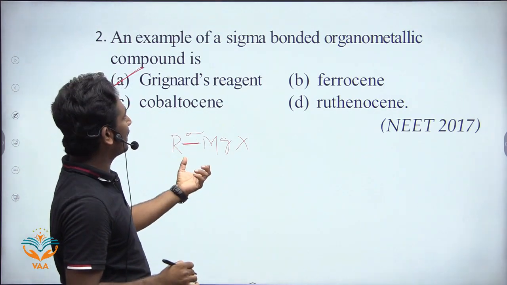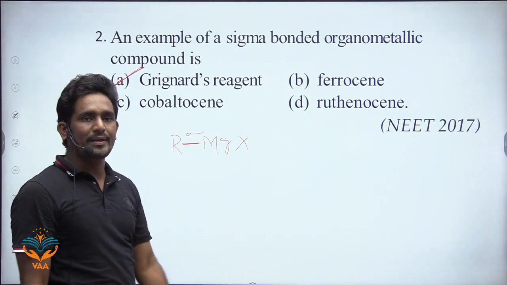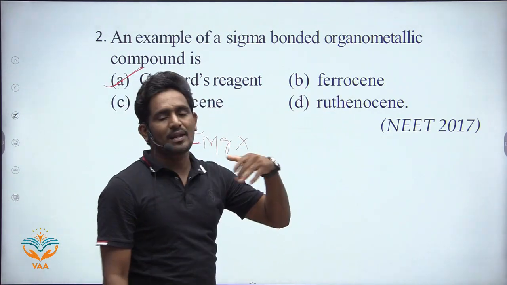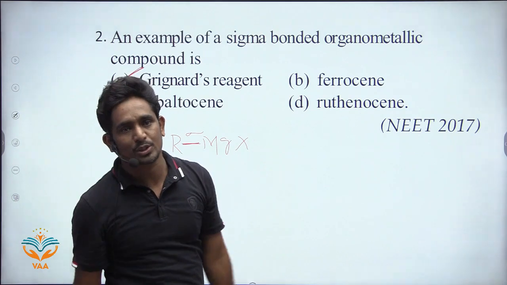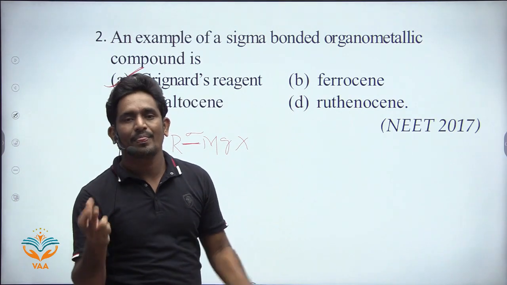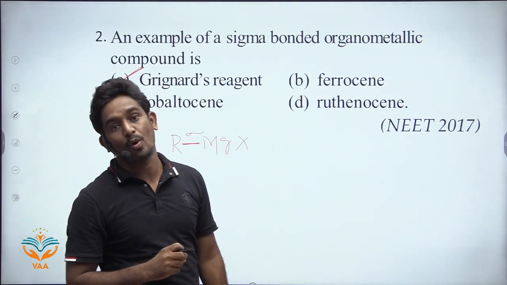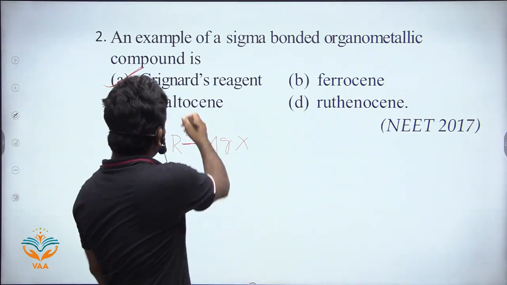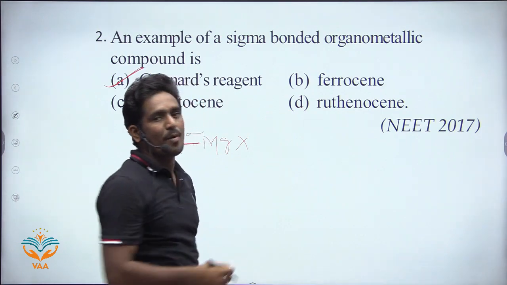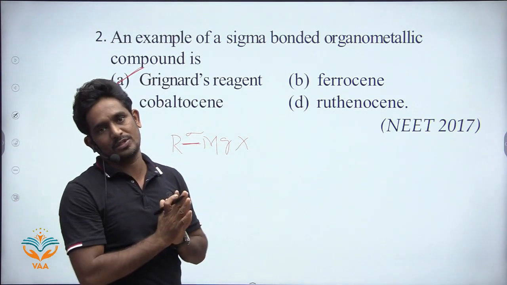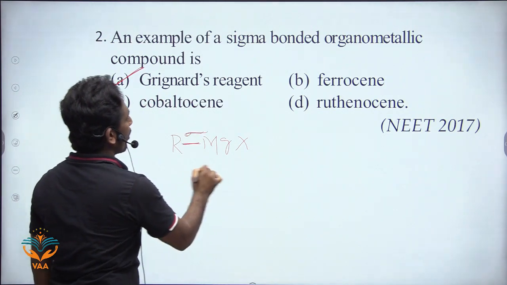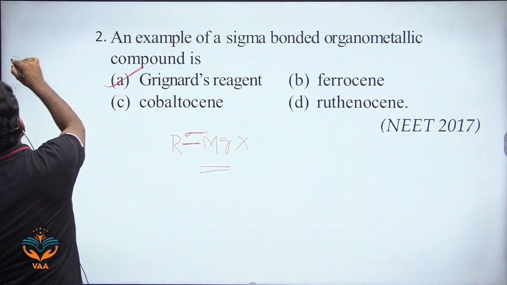So it is a sigma bonded organometallic compound. And the remaining three, like ferrocene, the ligands will donate their pi electrons to the metal, so they form coordinate covalent bonds. In all those cases they form coordinate covalent bonds. So only in the Grignard reagent is there a sigma bond. The answer is A.